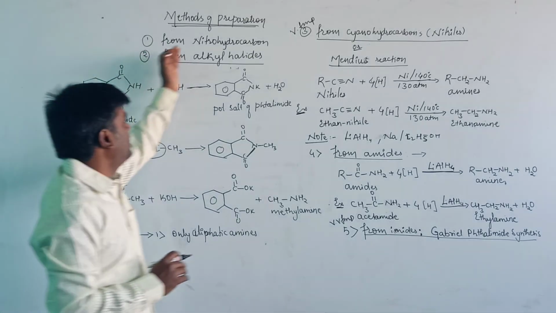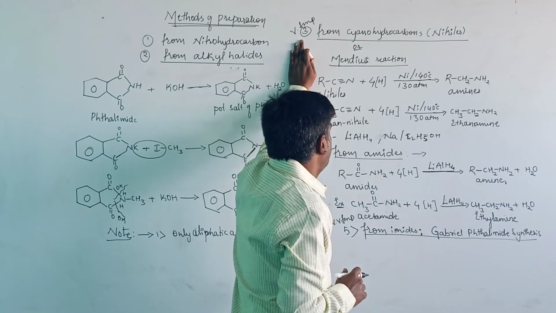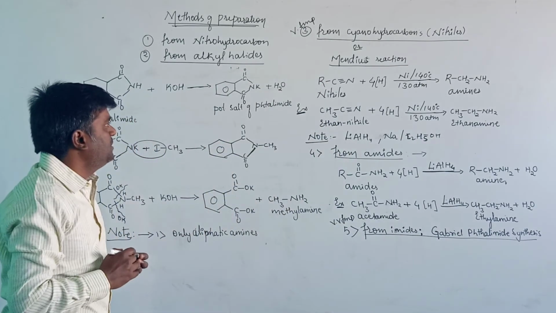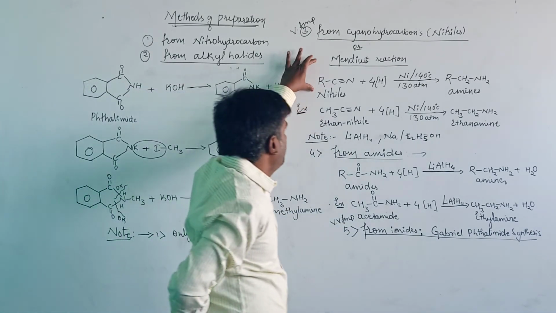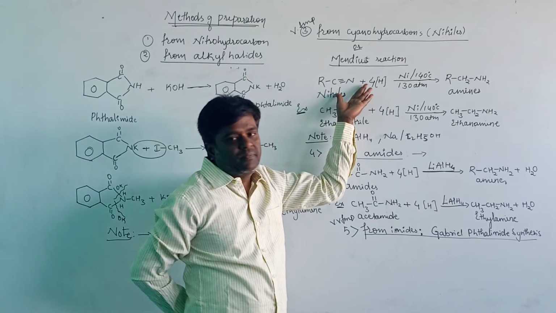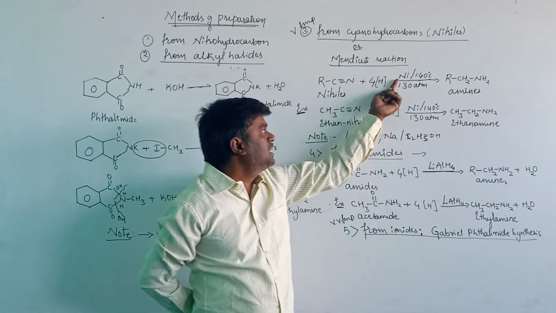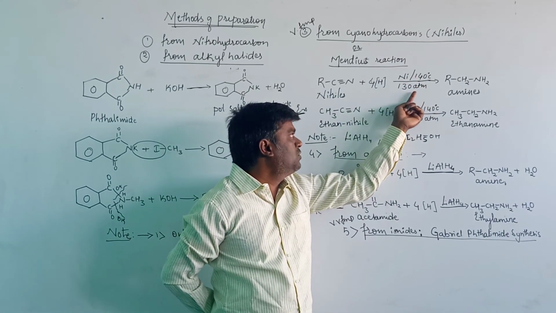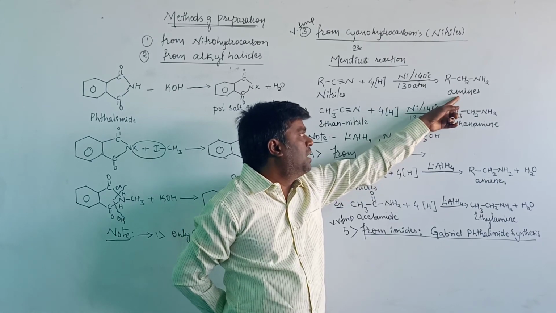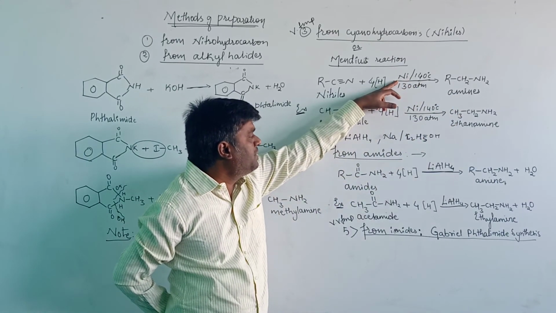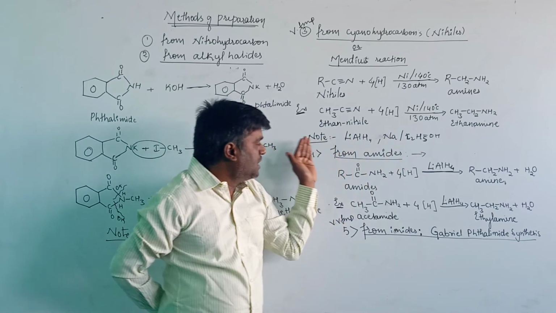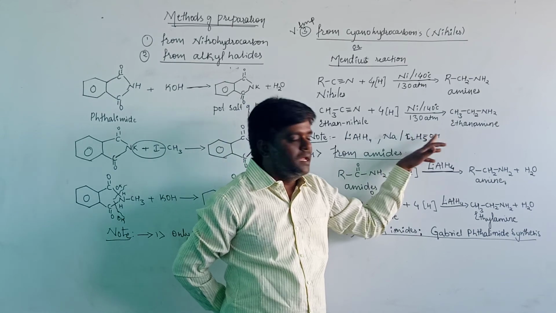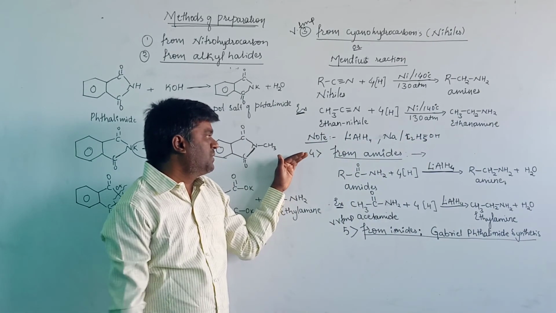The third one is the cyanohydrocarbon or nitrile method, that is the Mendius reaction. These two are very important for the examination. Once again, I will repeat here. Cyanohydrocarbons, that is nitriles, undergo reduction in the presence of nickel as catalyst at 140 degrees Celsius and 130 atmospheric pressure. That will give the amines here. Other reducing agents like lithium aluminum hydride or sodium in ethanol can also be used. The fourth method is from amides.